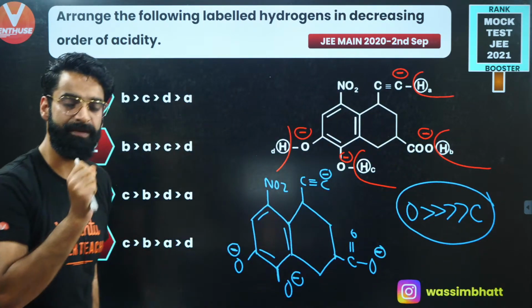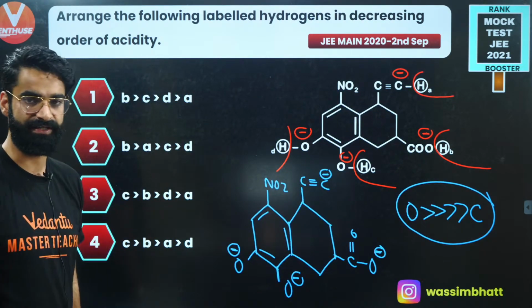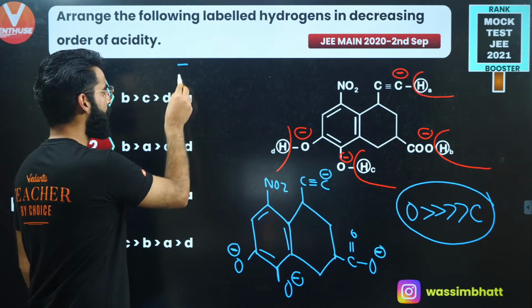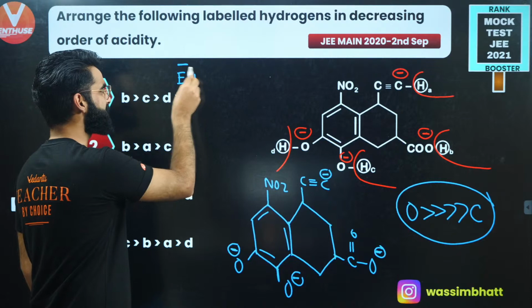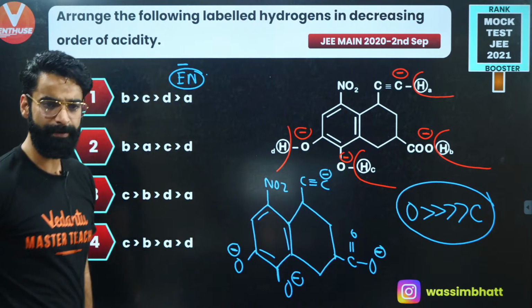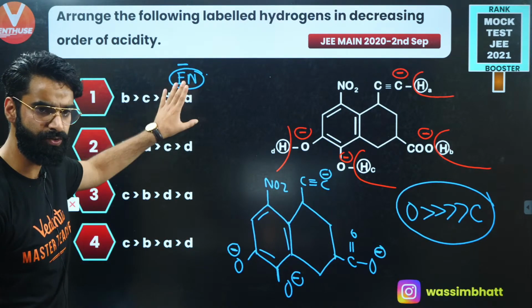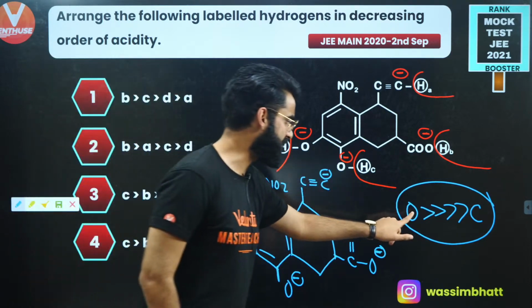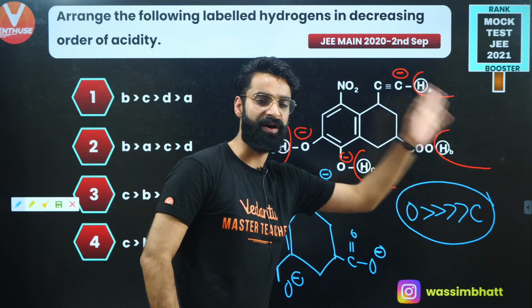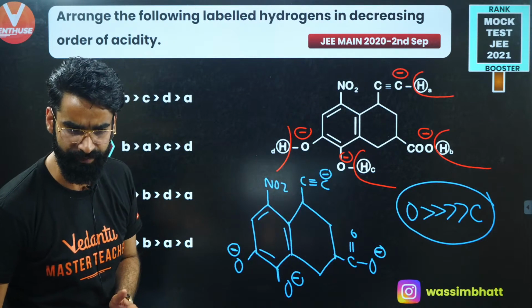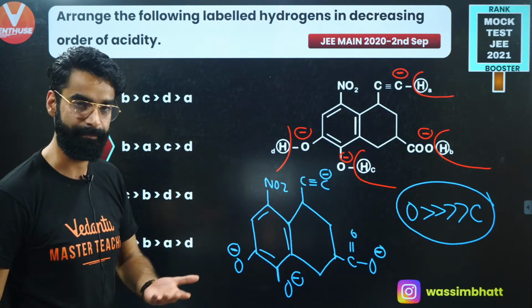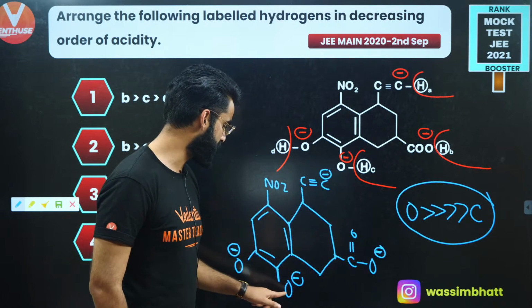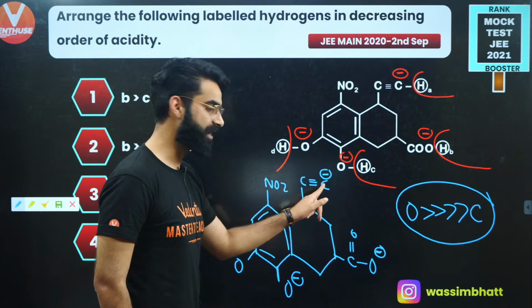Remember, first of all, negative charge on an electronegative element is considered as stable, okay? And remember, negative charge carrying capacity of oxygen is far greater than the negative charge carrying capacity of carbon, right? So first of all, over here we have got negative charge on oxygen, right here on oxygen, right here on oxygen, right here on carbon, right?